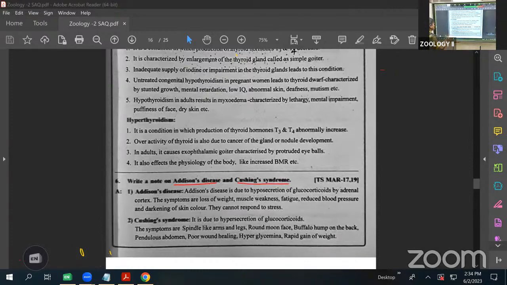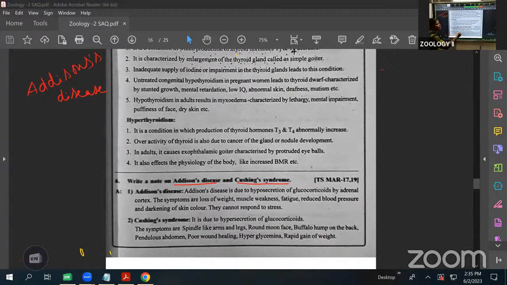What is Addison's disease? It is mainly caused by hyposecretion and hypersecretion of the hormones released by the adrenal cortex.